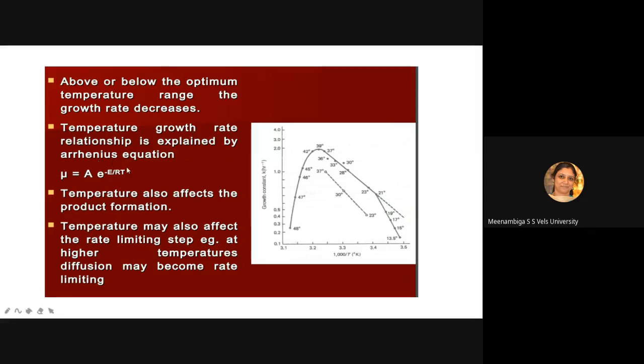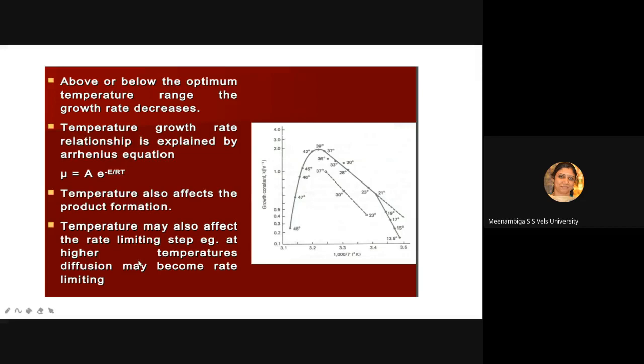And this is the equation which describes the relation between the specific growth rate and the temperature. You all know this equation already: mu equals A e power minus E by RT. Also, temperature affects the product formation, and it will affect the rate limiting step. At higher temperatures, diffusion may become rate limiting. So temperature affects not only growth rate; product formation is also affected.